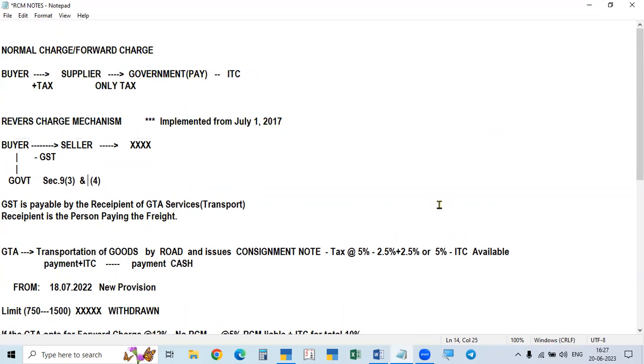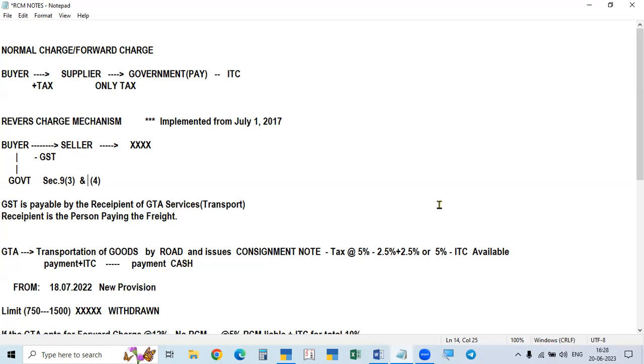For many years it was actually not implemented, and after that it was implemented, but now only one type is mentioned in that section, that is, the specified registered person is only the builder. In the case of construction, only the builder is the specified registered person. If he is unregistered, no liability. If a registered builder purchases goods from an unregistered person, and the goods are also specified, only one good is specified, cement.